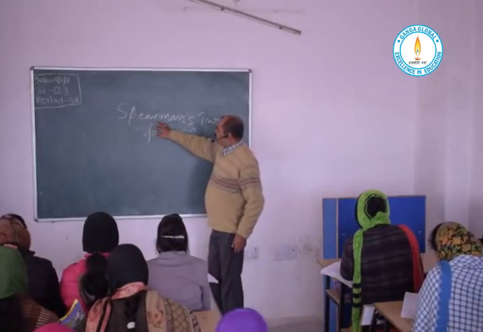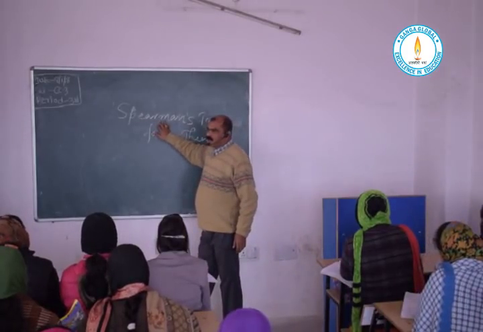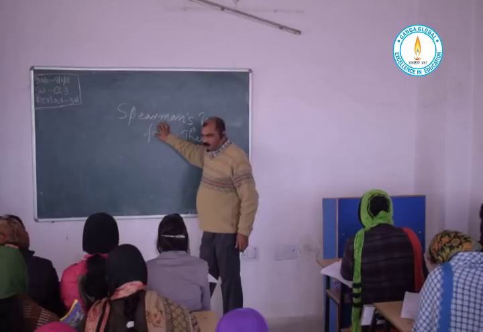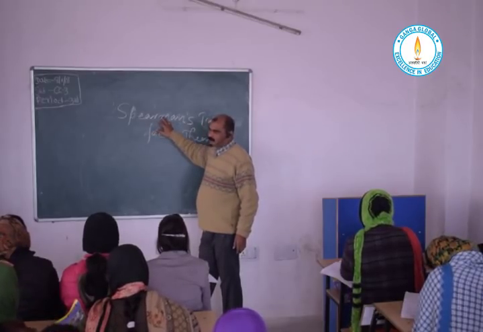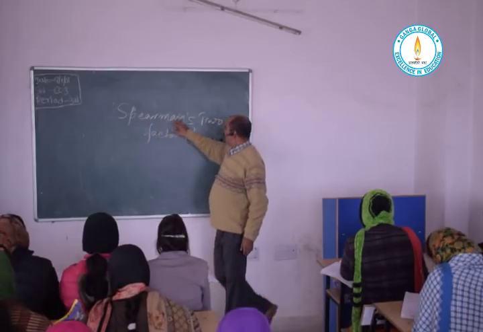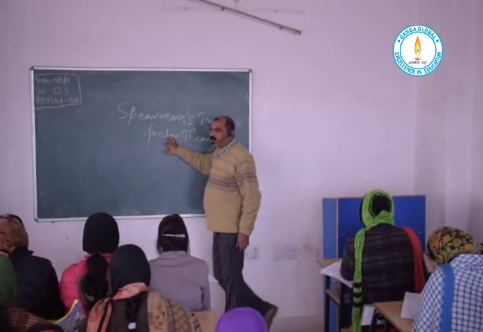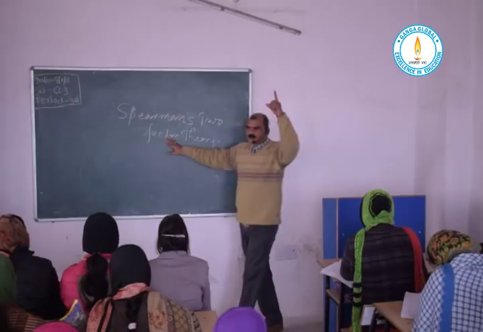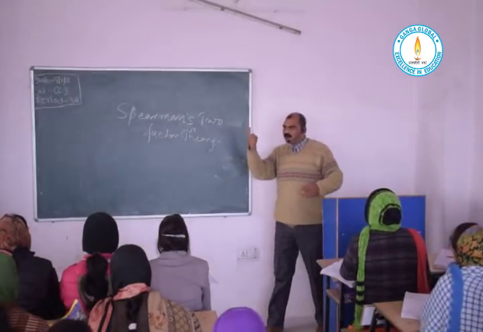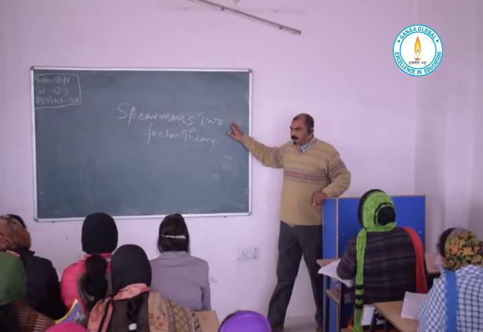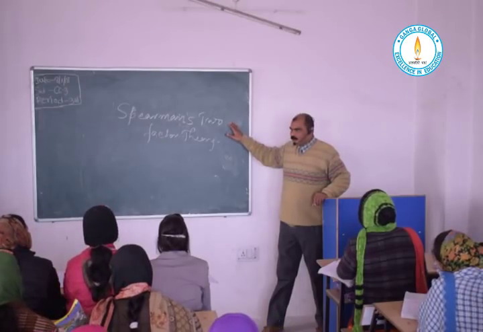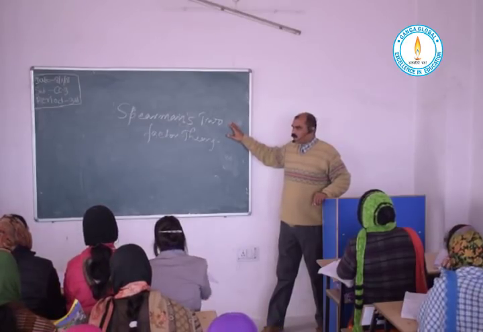As the name itself says, the theory is given by Spearman. Spearman is the name of a psychologist. He gave the theory, and it shows that there are two factors. In the first case we saw the unitary factor, a single factor. Then we saw the multi-factor, anarchic or atomistic theory.